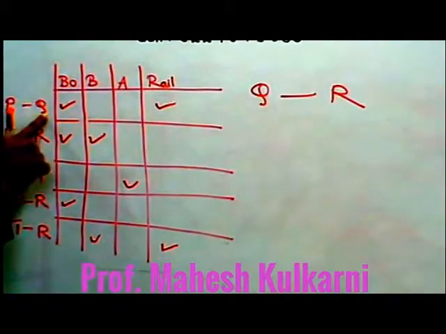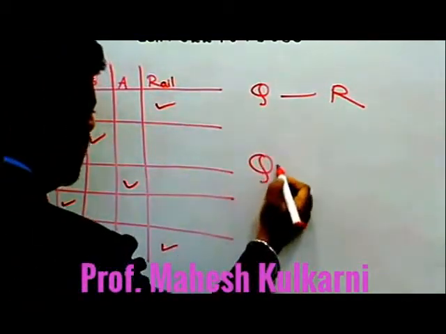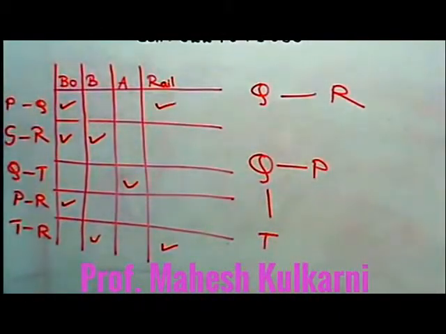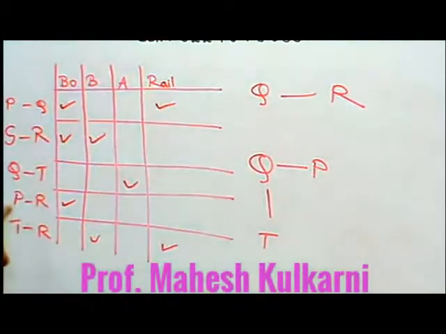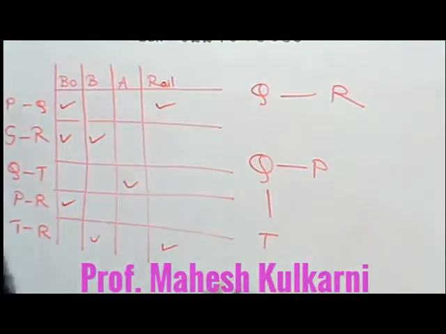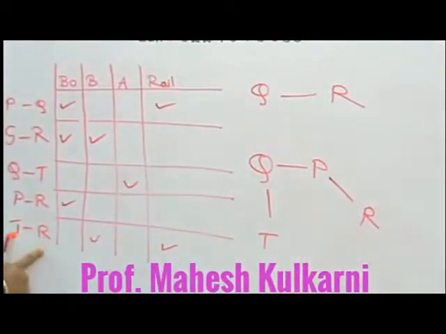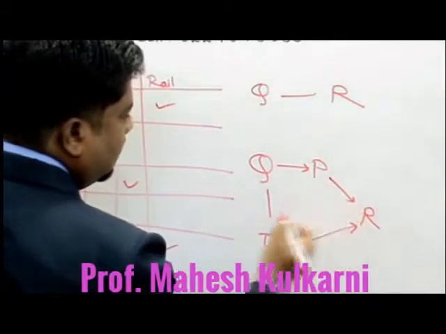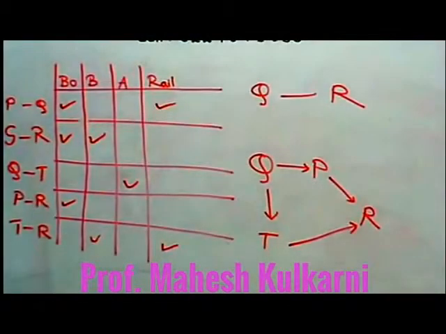Now look here, PQ and QT. So if I am starting from Q, I can go to P or I can go to T. 2 routes are available. Now from P, is there any route to R? Answer is yes. So from P to R, there is a route. From T to R, there is also a route. So there are a total of 2 ways possible. I can go from Q to P and P to R, and Q to T and T to R.